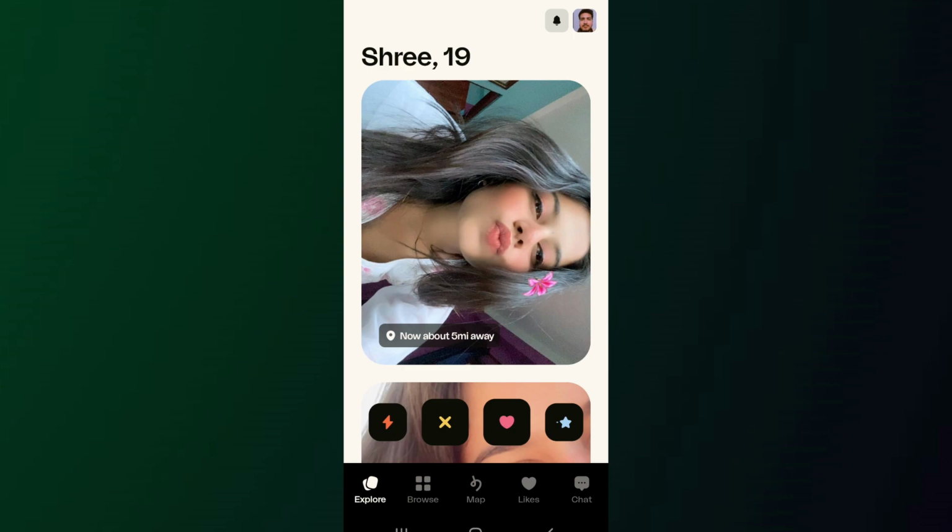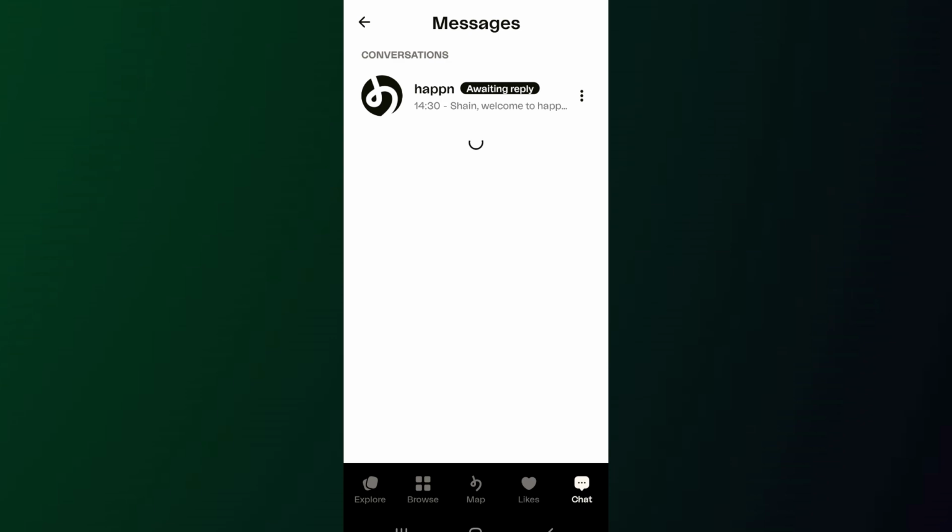Now in order to start a conversation with someone, first you will have to have made a crush with them. Making a crush is basically making a match. So unless you two match on the app, there is no other way to talk with any person. After you have matched, you can simply go to the chat section from the bottom right hand side. Then you will see the profiles of the people that you have matched with. Now in order to start a conversation with anyone, you can simply tap on the profile and then open the chat box. After that, you can send the messages.